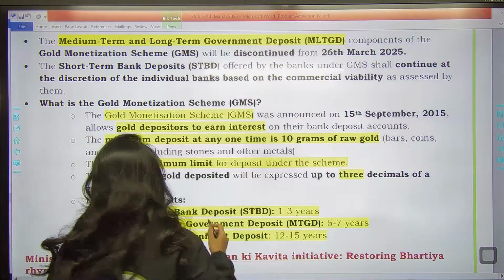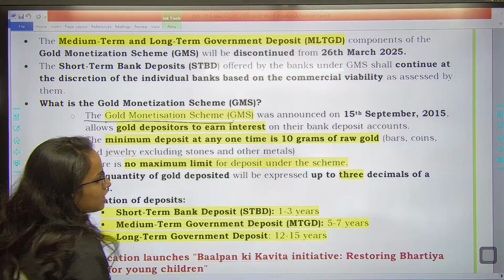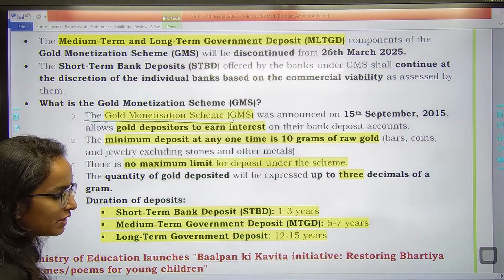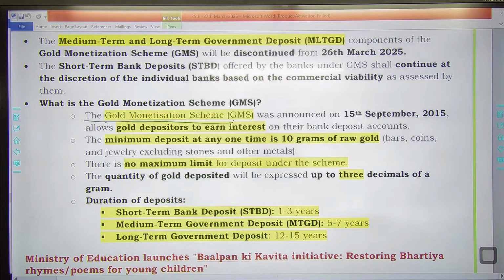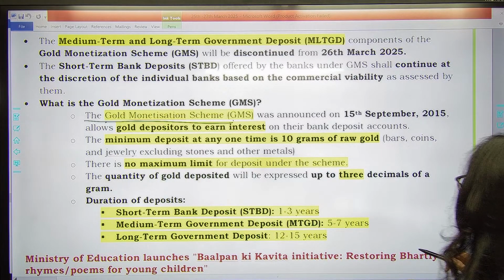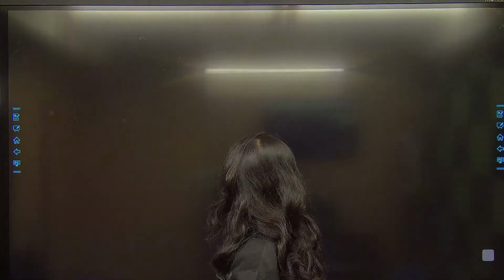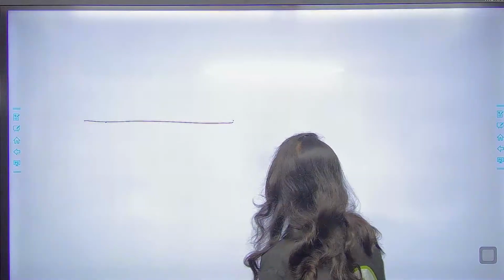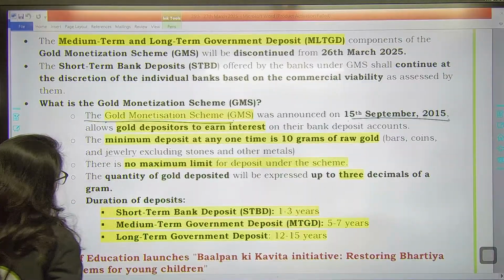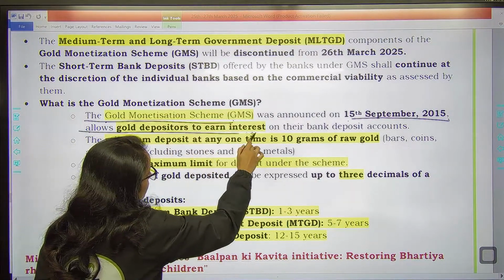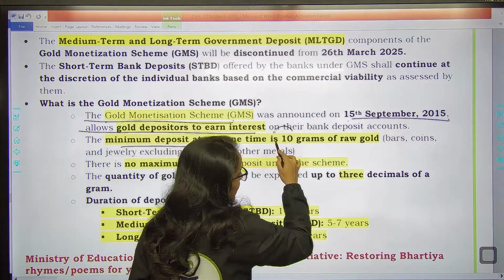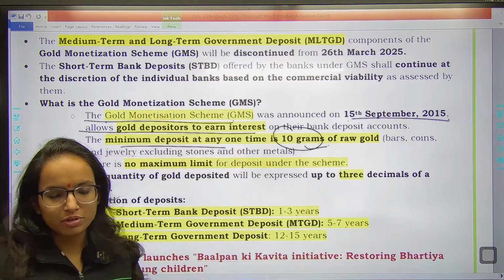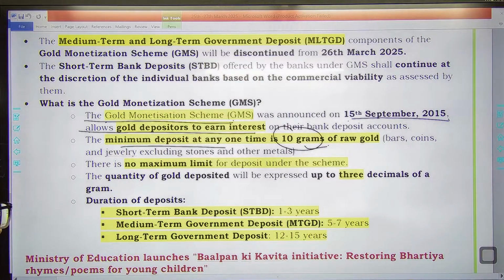So let's see the typical features of it. The gold monetization scheme was announced on 15th of September 2015. Remember the date because it is important now, as it is in the news, right? 15th September 2015. It allows gold depositors to earn interest on their bank deposit accounts, and the minimum deposit at any one time is 10 grams of raw gold. This is something you need to remember. Minimum deposit how much? 10 grams, raw gold.